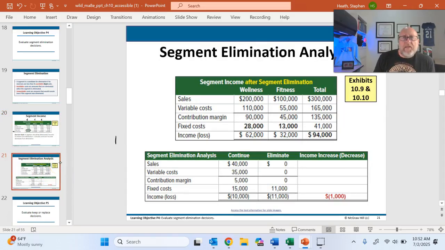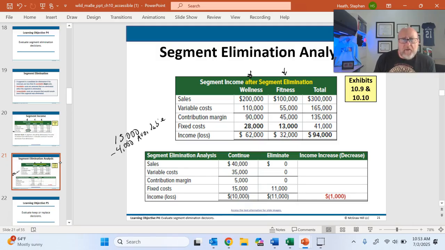What they're saying in this example is that some of the 15,000 is going to go away, and then some of it is going to get allocated to the wellness division, and some of it will get allocated to the fitness division. Okay. So basically we have 15,000, 4,000 is avoidable.